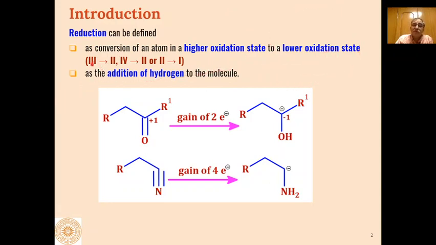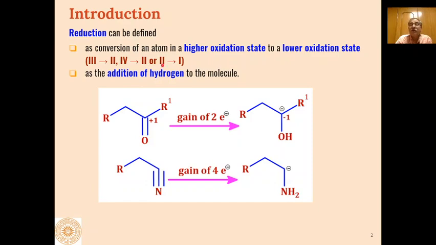That is, if your atom has oxidation number 3, and after the reaction it changes to a lower oxidation state, that is 2, we say that atom has been reduced from oxidation state 3 to oxidation state 2. So from higher oxidation state to a lower oxidation state. Or the reactant had oxidation state 4 and it is reduced to 2. Here also from higher oxidation state to lower oxidation state.